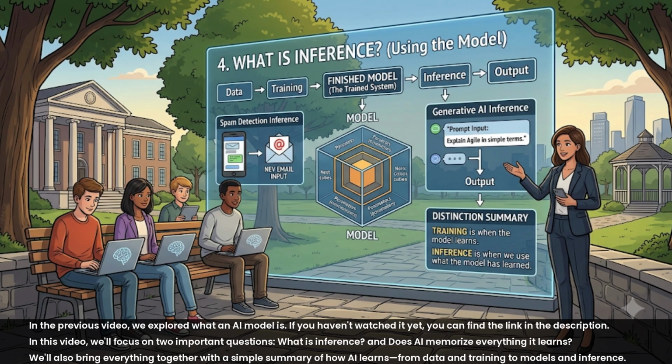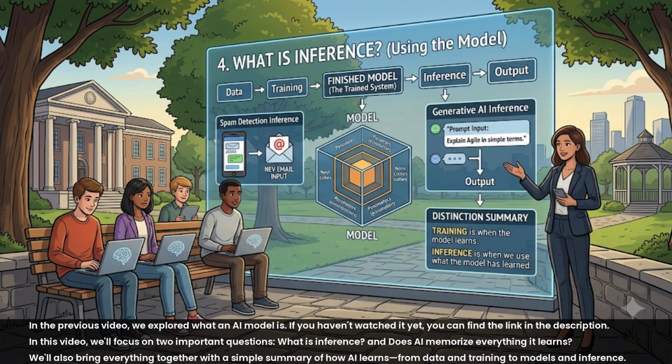In this video, we'll focus on two important questions. What is inference? And does AI memorize everything it learns? We'll also bring everything together with a simple summary of how AI learns, from data and training to models and inference. 4. What is inference?